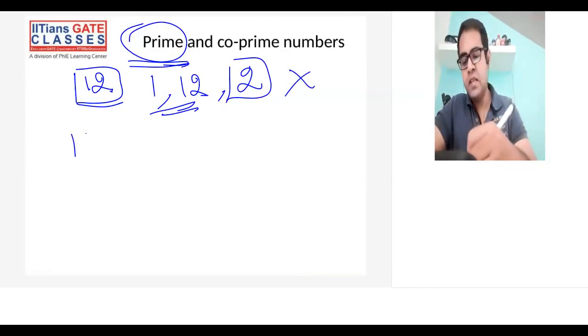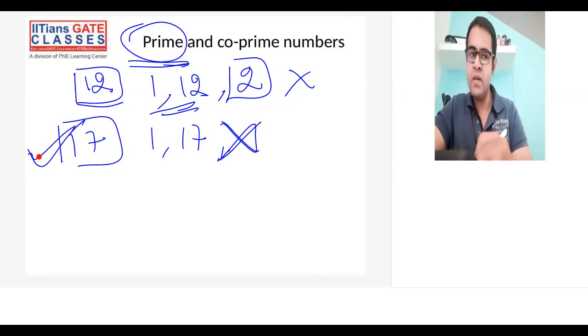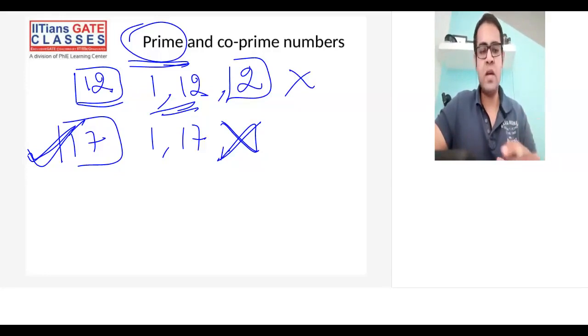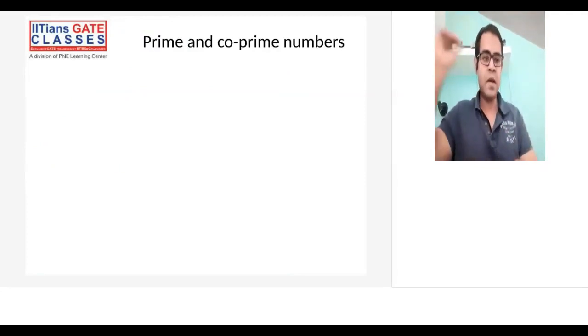Let's say 17. Now 17 is divisible by 1 and 17, and except these two numbers, it is not divisible by any other number. Hence, this is a prime number. You might have already studied prime numbers, so I'm just revising this a bit for you.